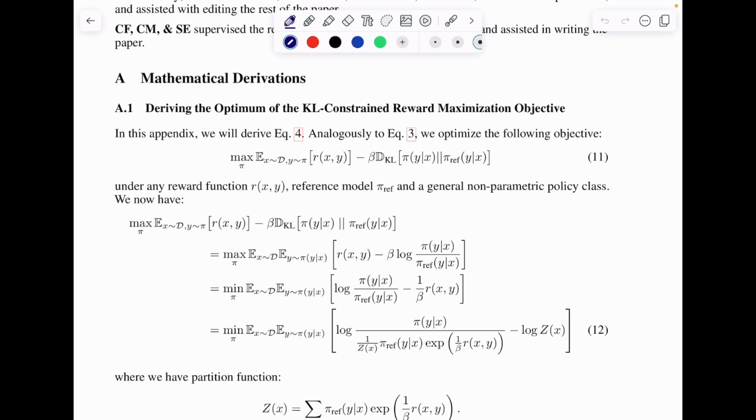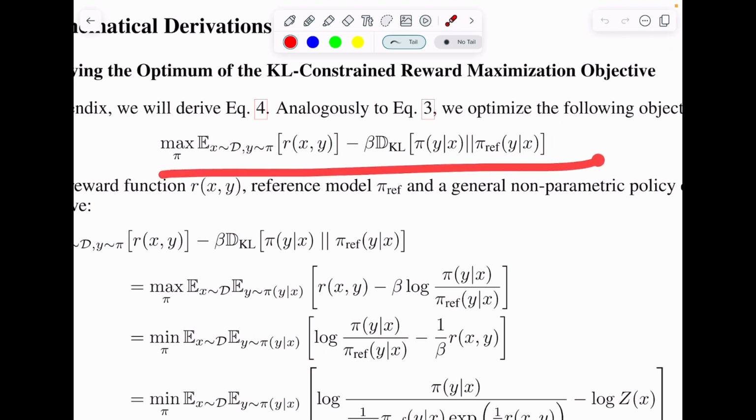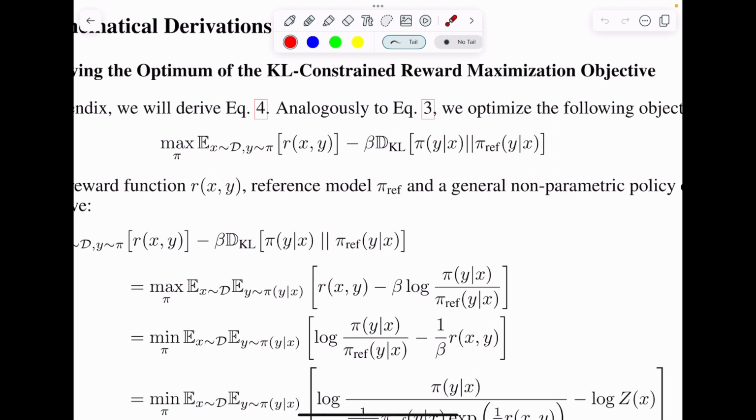So let's first start with what they do in RLHF. To revisit that, they have an optimization problem where they want to optimize a loss function that has two parts. The first part is this: they want to maximize this particular reward that was learned in the second phase of RLHF. This particular objective function is that of RLHF. They want to maximize the reward, but they also do not want to deviate too much from the reference LLM that they start with.